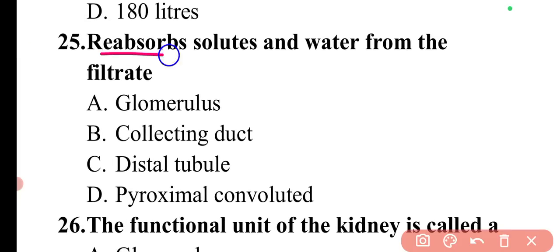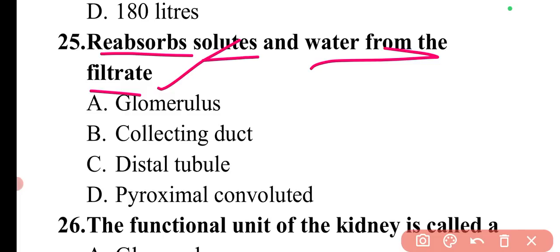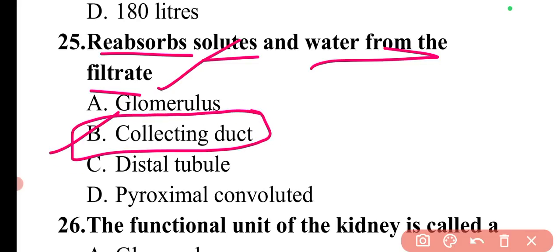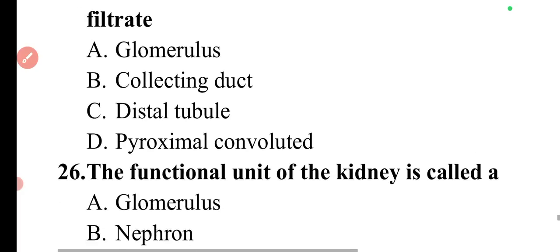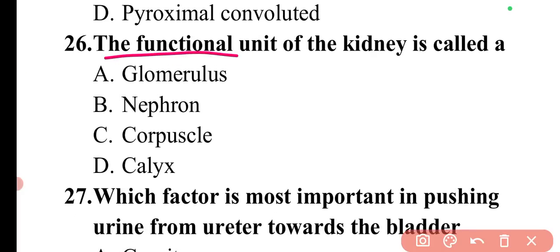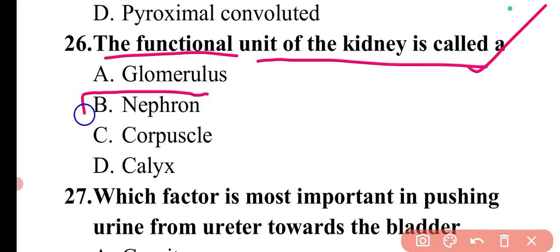Next question is, reabsorb solutes and water from the filtrate. The reabsorption of solutes and water from the filtrate is done by the collecting ducts. So here option B will be the correct answer. Next question is, the functional unit of the kidney is called. The functional unit of the kidney is known as the nephron. So here option B will be the correct answer.